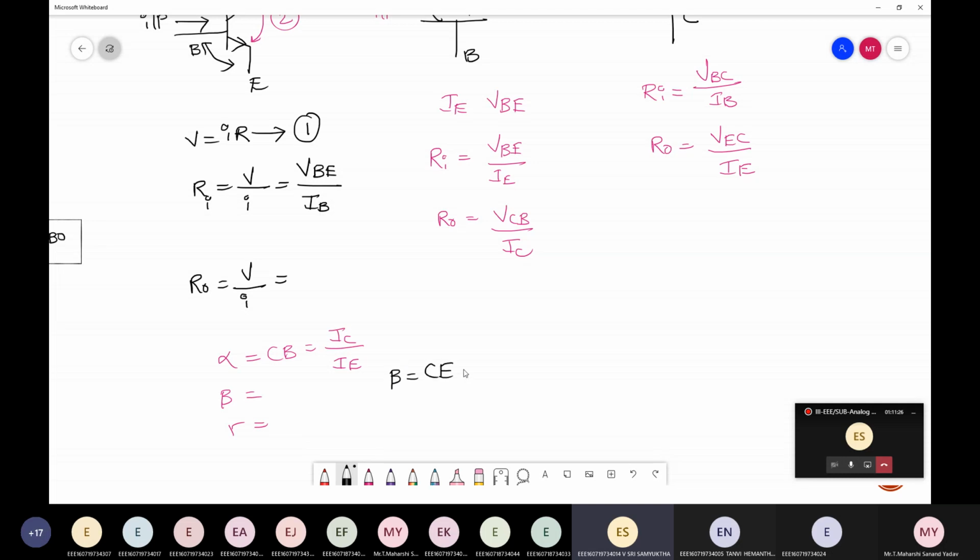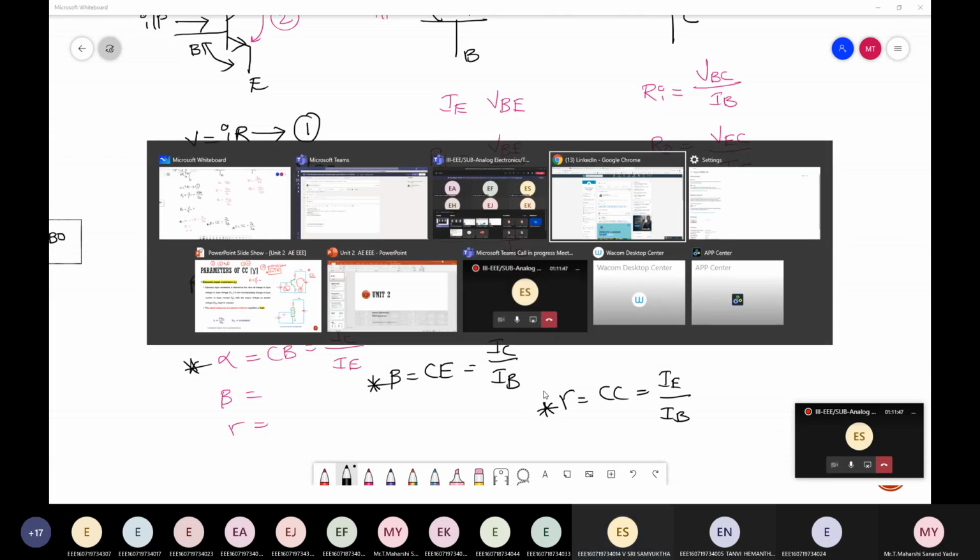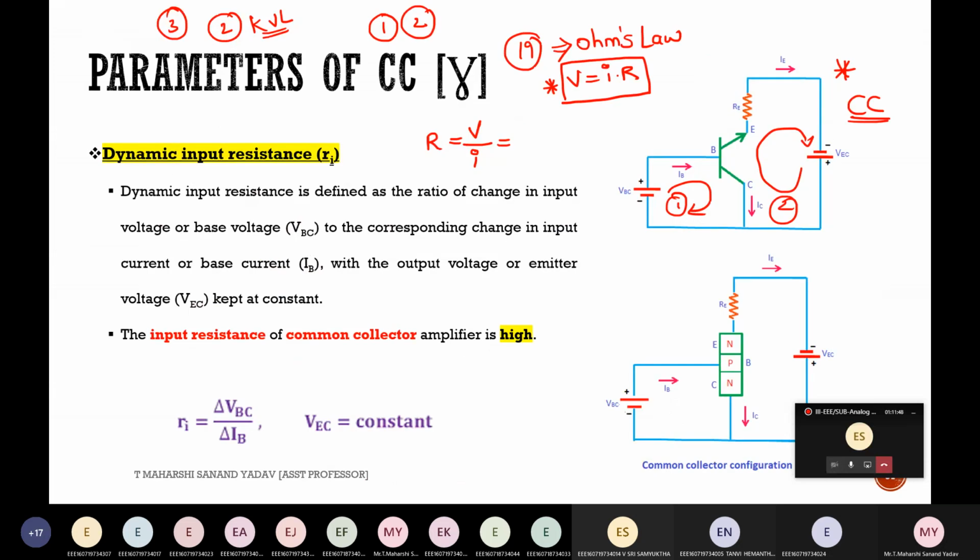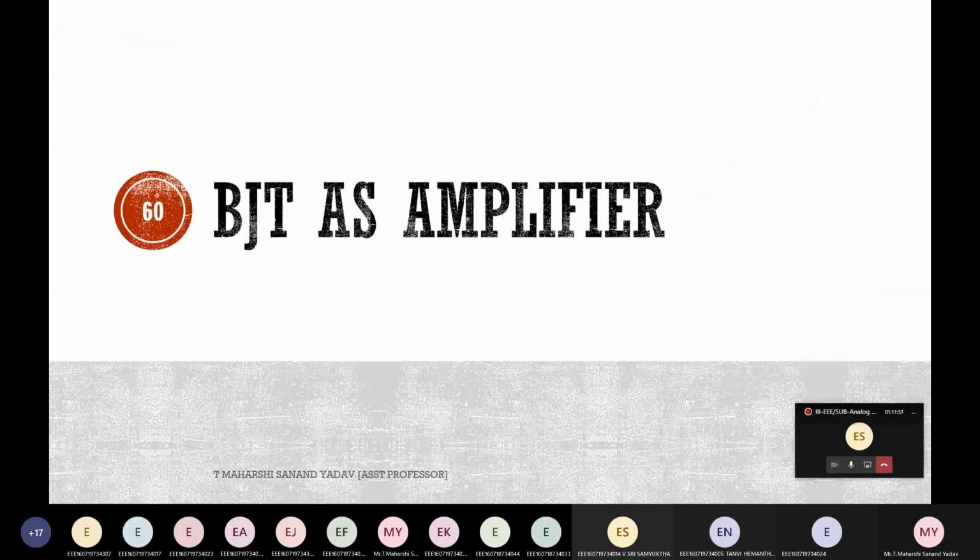Beta is for common emitter. Output current is IC by IB. Next, gamma for CC. IE by IB. That's it. Once you're familiar with all these expressions, you can solve any problem. We're done with parameters also.